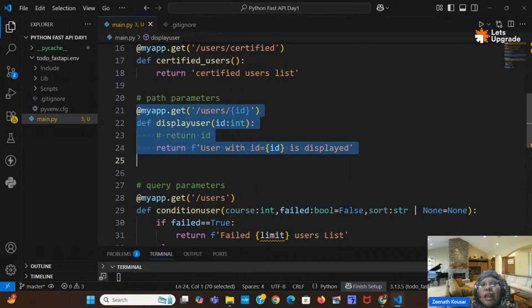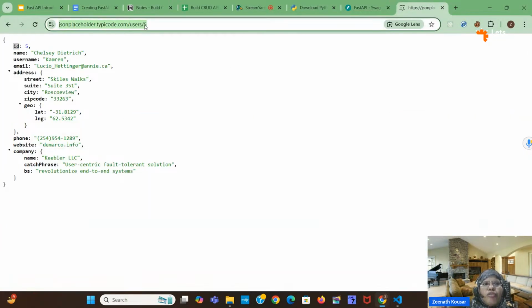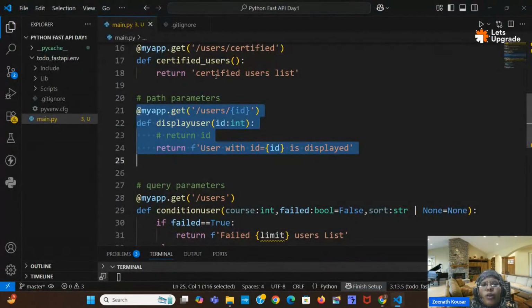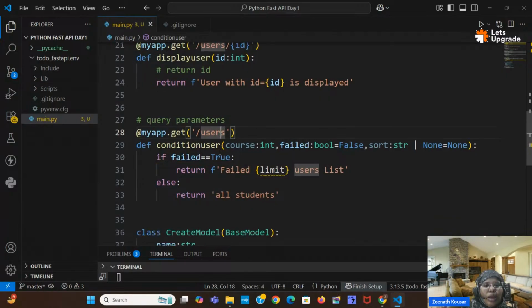This is the path parameter. Path parameter is used to fetch a particular user. For suppose here I will give 5. This 5 will get stored into this id variable, so based on that id it will fetch the user. If id equal to database id, in the database we have so many ids, right? It will compare from that and retrieve that. This is the path parameter and this is the query parameter.